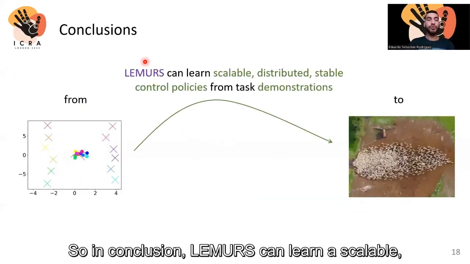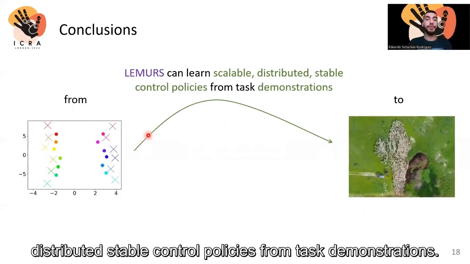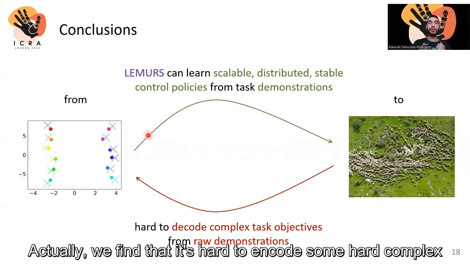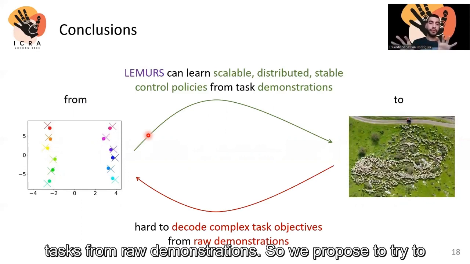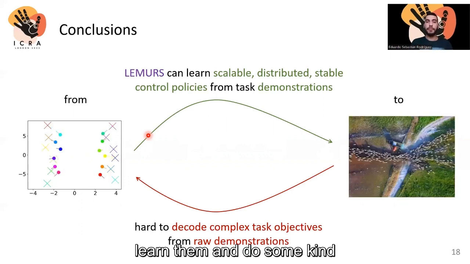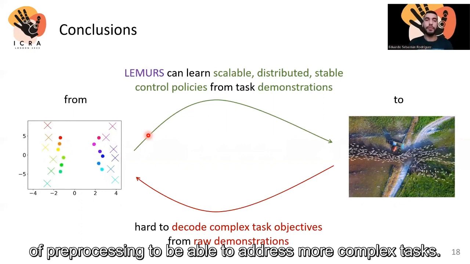So, in conclusion, LEMURS can learn scalable, distributed, stable control policies from task demonstrations. Actually, we find that it's hard to encode some hard complex tasks from raw demonstrations. So we propose to try to learn them and do some kind of pre-processing to be able to address more complex tasks.